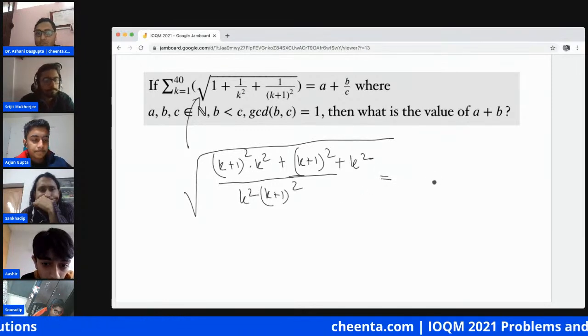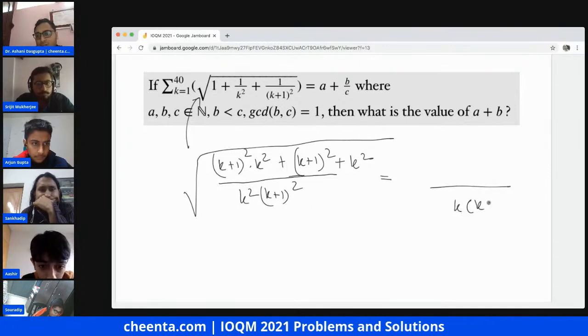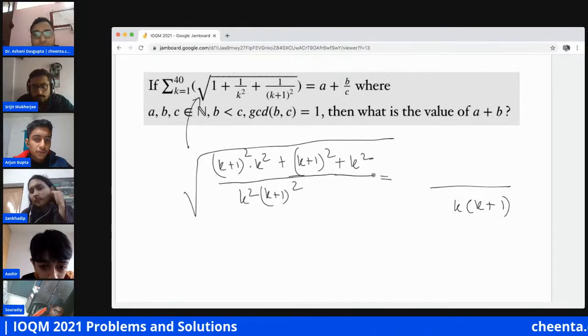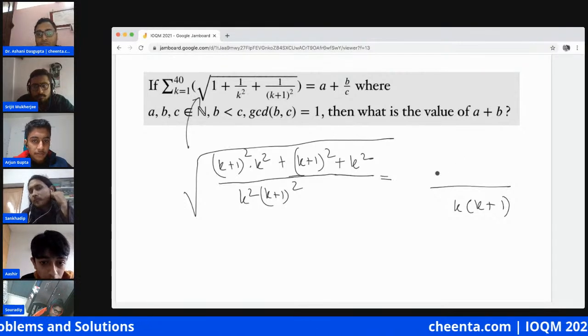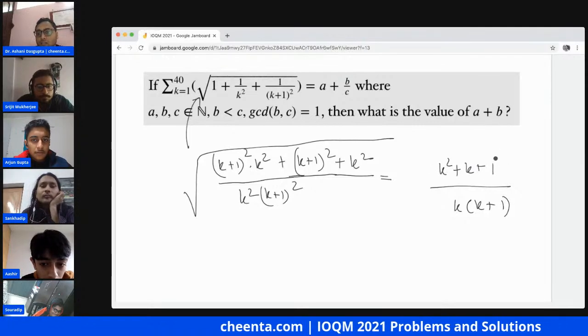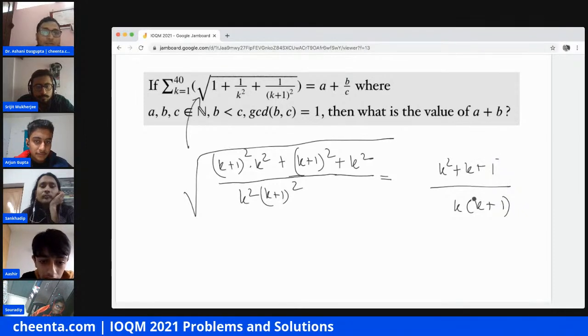The square root works, so this is going to be k into (k plus 1). And the numerator is k square plus k plus 1 whole square. The square will cancel off. Okay, that's fine.